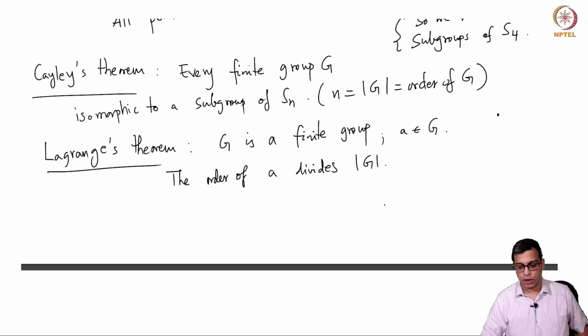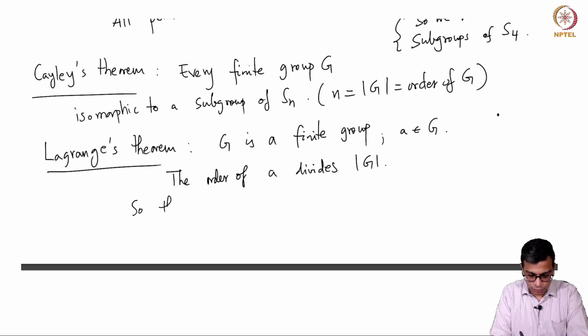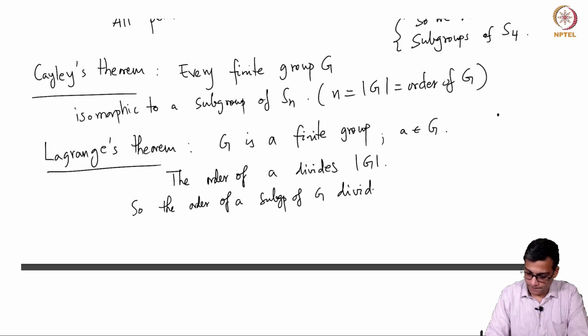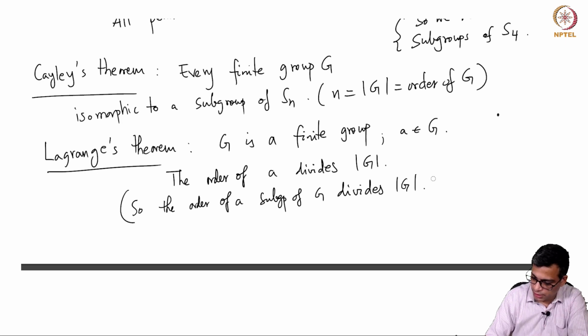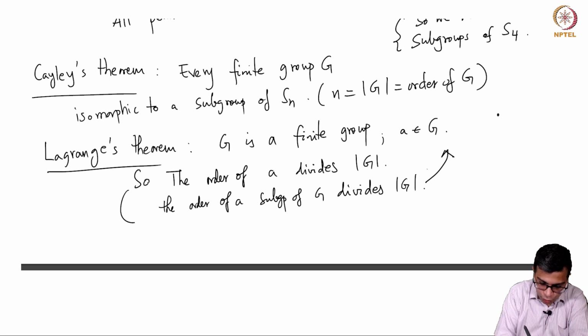So, as a consequence, you know that the order of a subgroup of G divides the order of G. This is a consequence, right, because actually this is Lagrange's theorem, I should say. So, I should really write this as Lagrange's theorem.